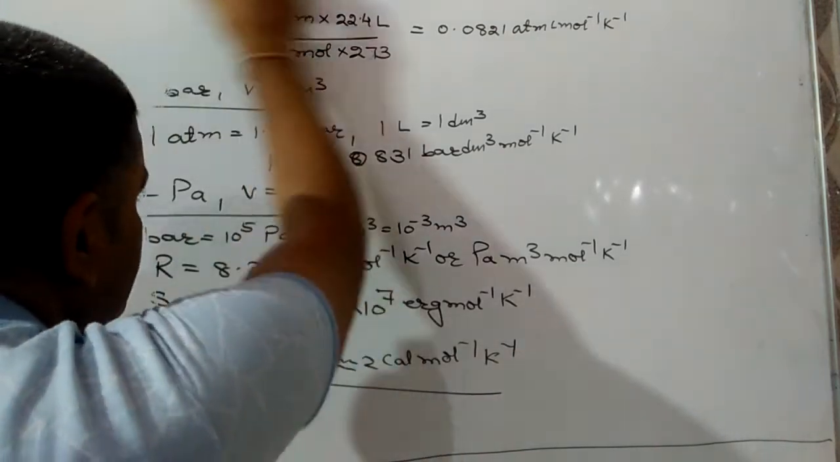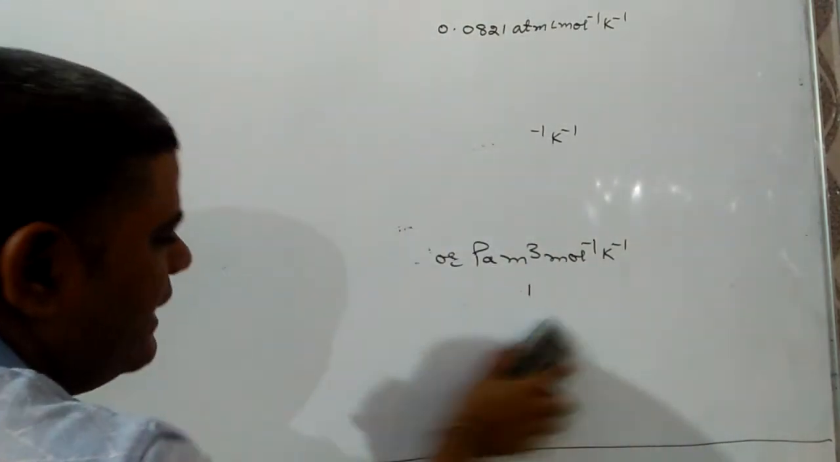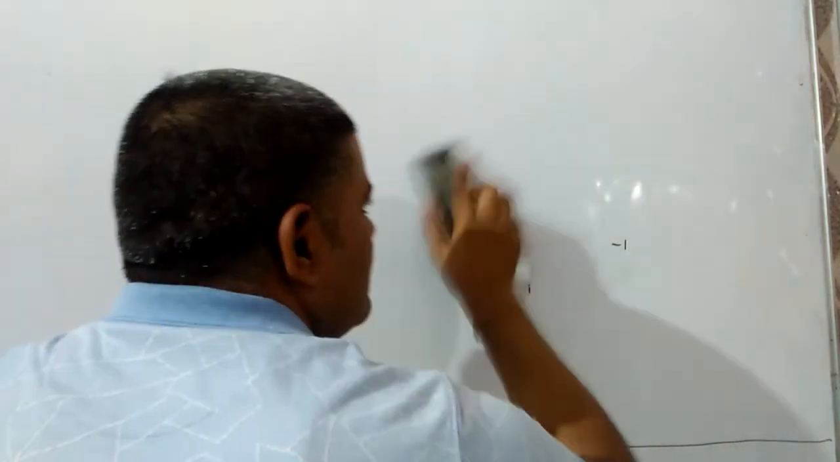Now we have to do the numericals on the kinetic energy of gases. The first question might be: what is the kinetic energy of 8 gram of oxygen gas at 27 degree centigrade? We have to find this value in joule.